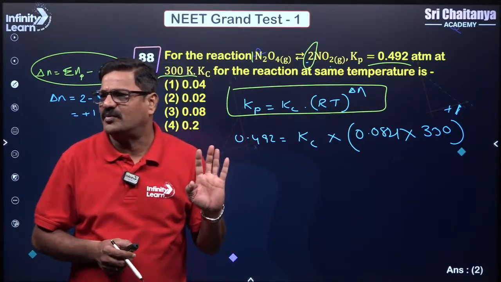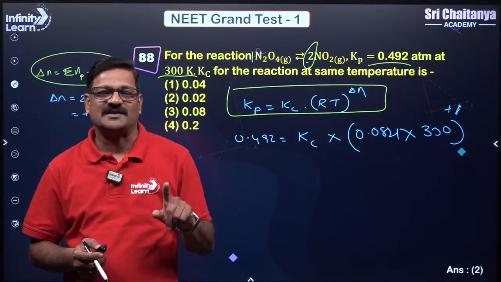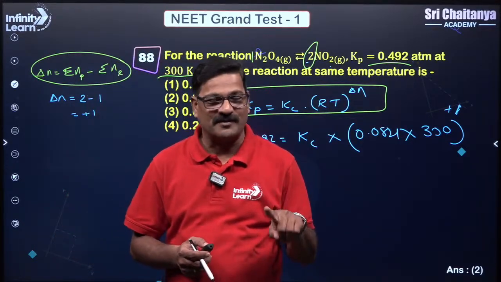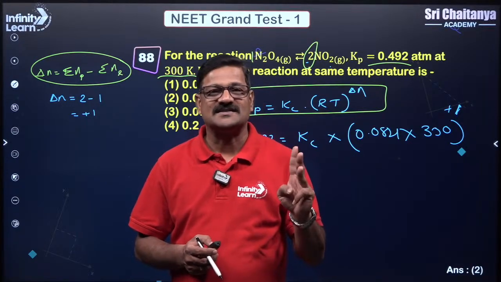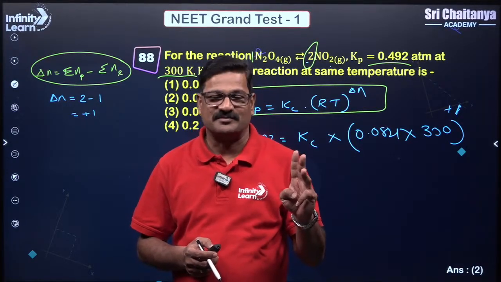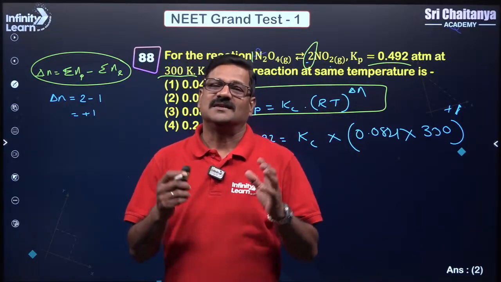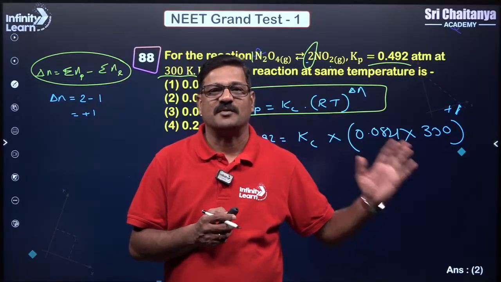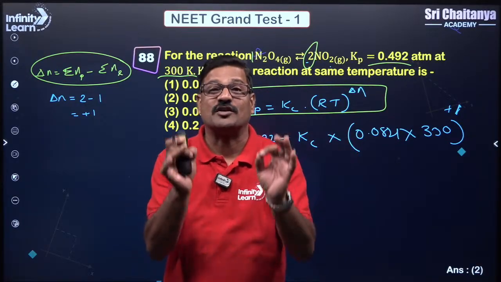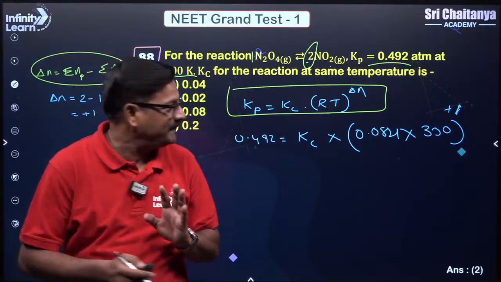Understand what the important formulas of thermodynamics are. The first law of thermodynamics formula is important, the entropy formula is important, and delta G is equal to delta H minus T delta S is important. And in thermochemistry, enthalpy of reaction is equal to the sum of the enthalpy of products minus the sum of the enthalpy of the reactants. As a shortcut, I read out all this in just 10 seconds. Okay.